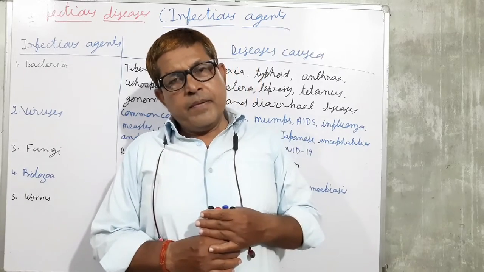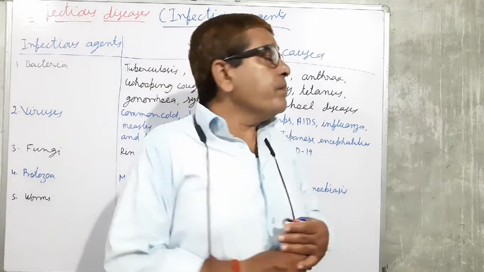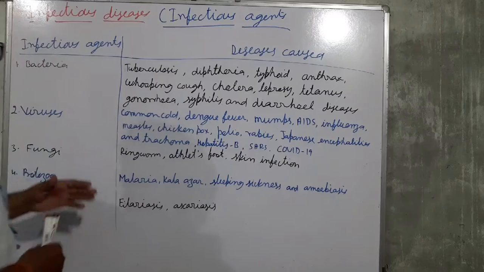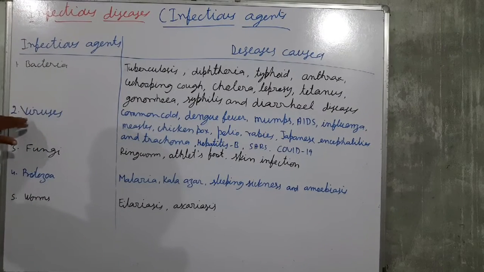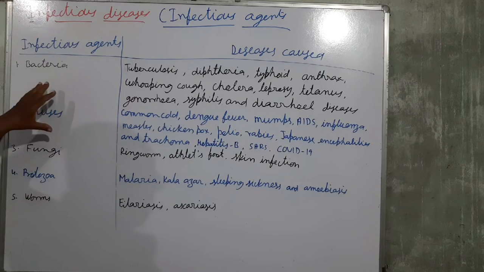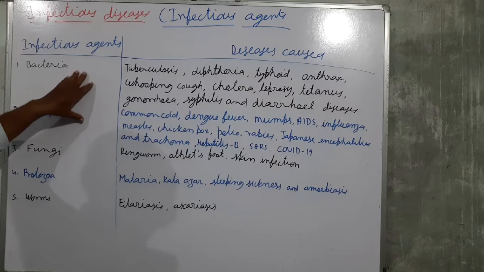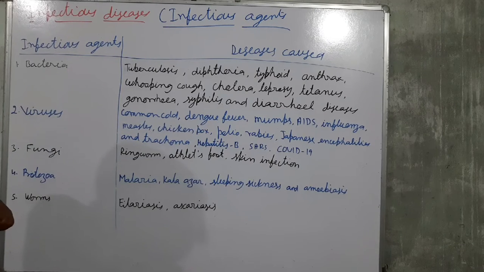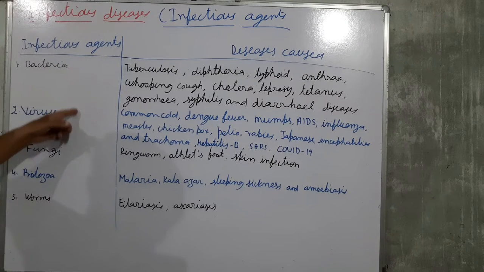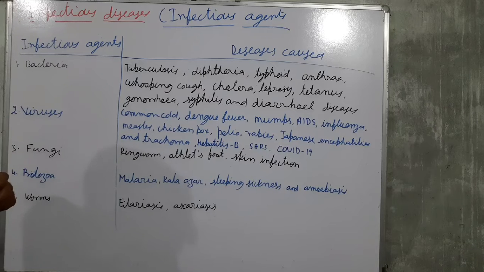The rate of multiplication in organisms like bacteria, virus and fungi is much faster. They multiply very fast in comparison to the worms.